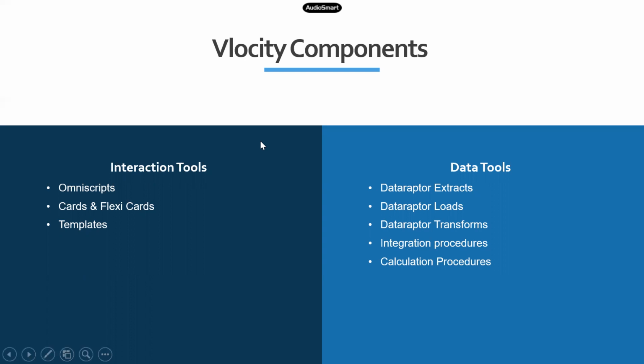And there are these data tools, where each of them handles a different kind of thing. Data Raptor Extract handles all the SOQL queries. Data Raptor Load handles basically all the DML operations, right? And integration procedures are just a replacement of your Apex controller in terms of configuration. All these data tools are just simple drag and drop, and whatever your Apex class does, they can do the same thing. So you can build both front end and back end logic in a very short time to deliver an entire project.